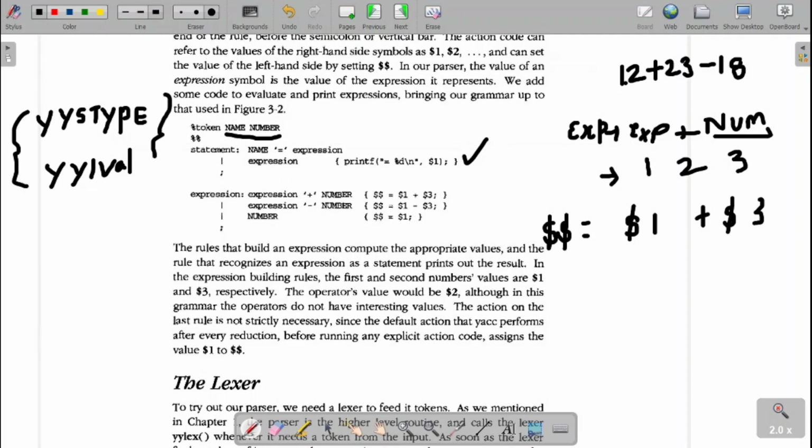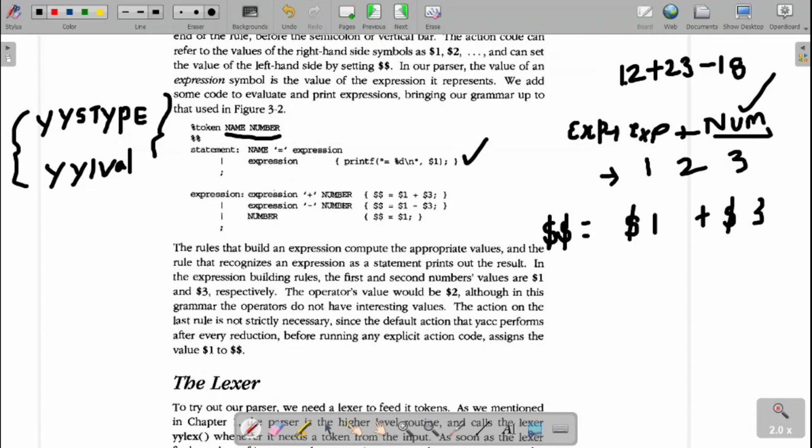Fine. And the name of the token is number. So these grammar rules work with the concept of positional arguments, that is, from the right side. The body of the production is where you have to start.